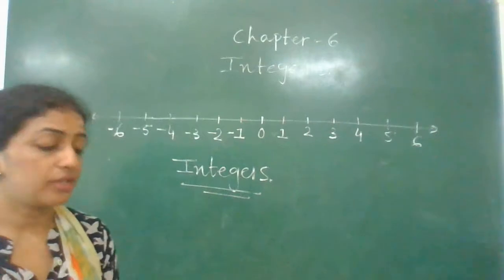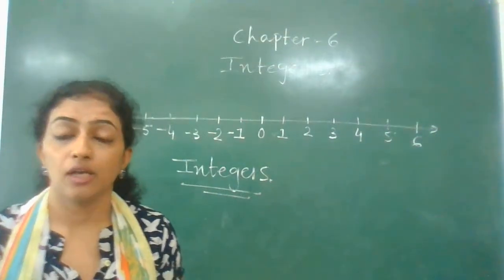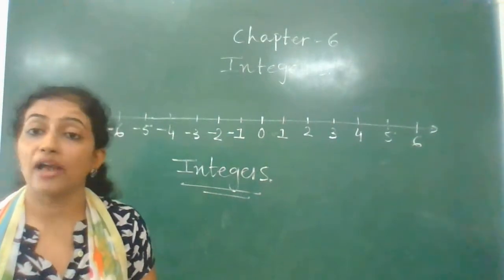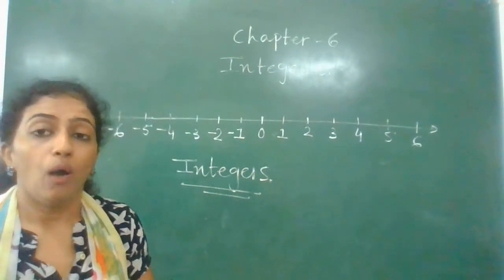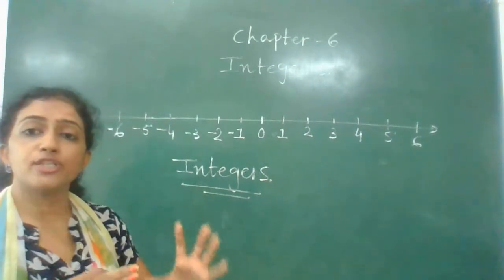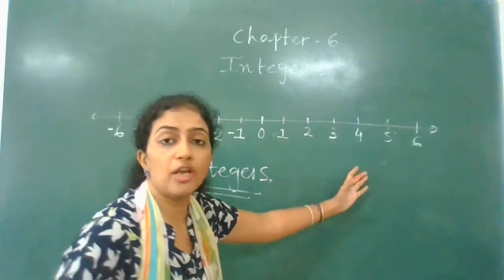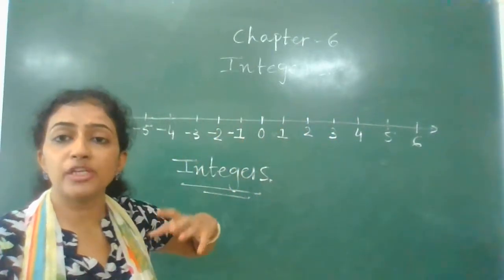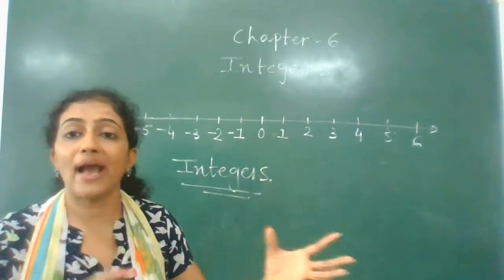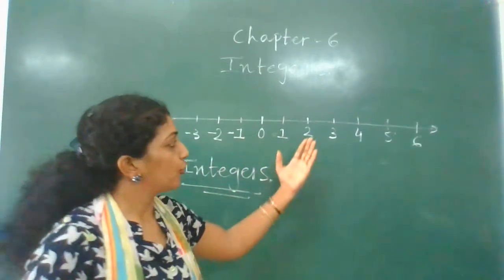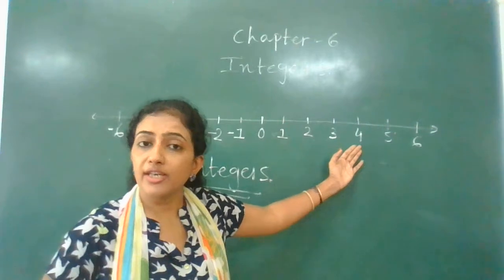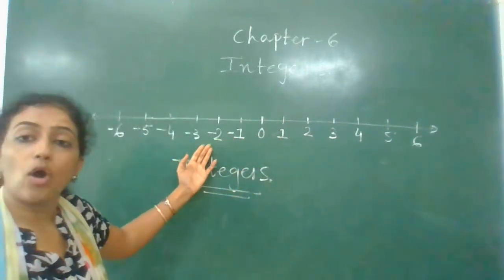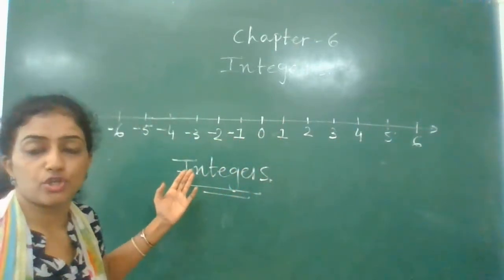These integers are not fractions. These integers are not decimals. Okay, they are just opposites of the numbers which you already know. And opposite means we have to somehow identify the opposites. So this we call positive integers and this we call negative integers.